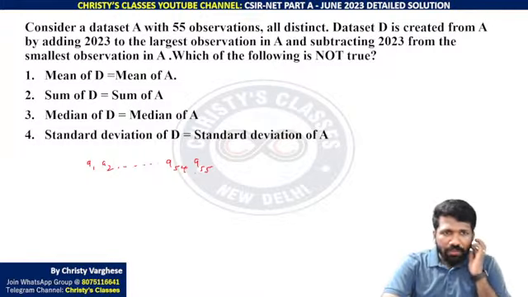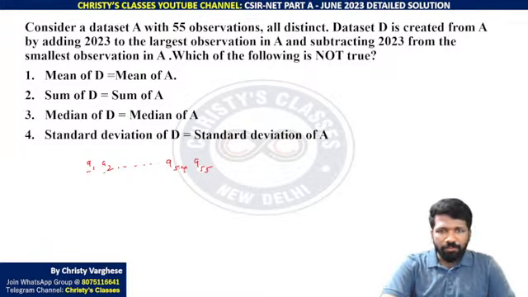Okay, listen very carefully. Consider a data set A with 55 observations. I will call these A1, A2 up to A55. All distinct, all are different. Data set D is created from A by adding 2023 to the largest observation. Think that I am arranging them in increasing order. Or for giving you clarity, I will take 1, 2, 3, 4, 5, 6 up to 55. All are distinct, right?